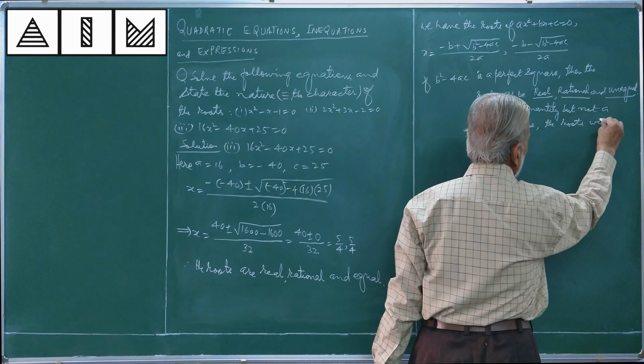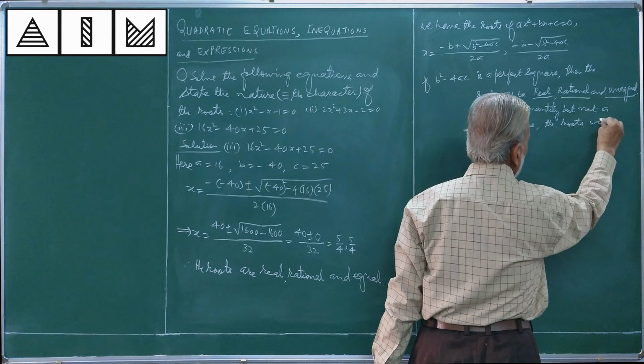you can think of, it may become a positive quantity or it may become a negative quantity or it may become 0, just like in the previous case. I will write here, if b square minus 4ac is equal to 0, then the roots will be real and equal.